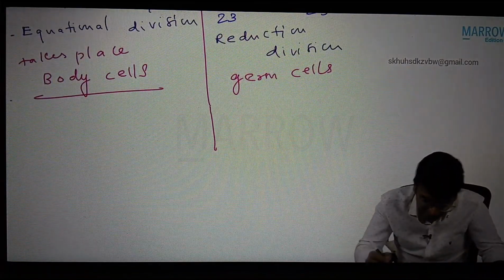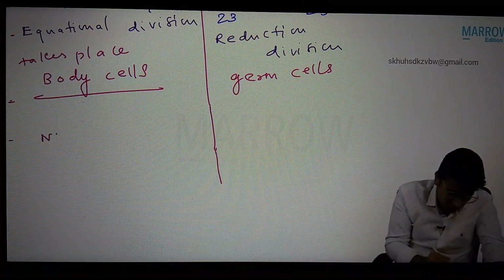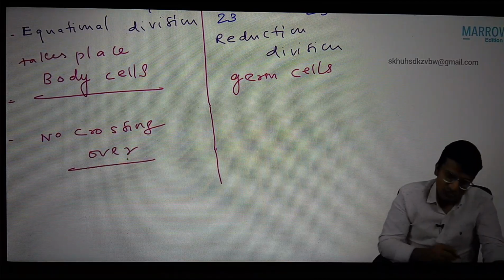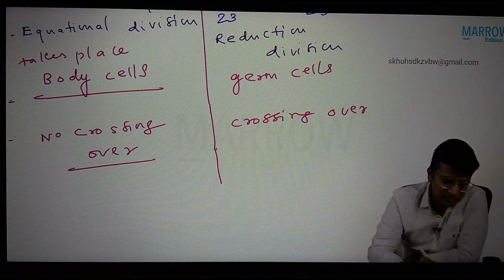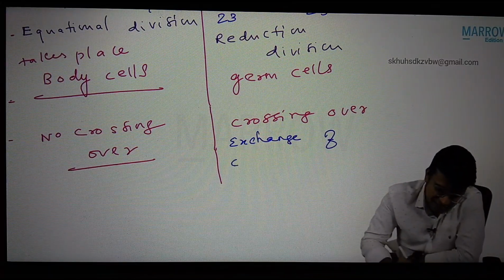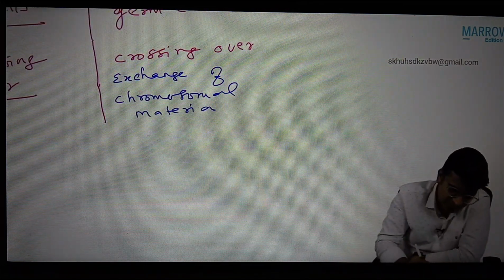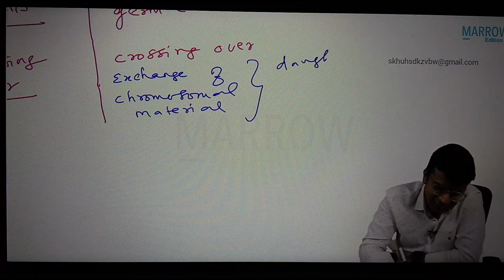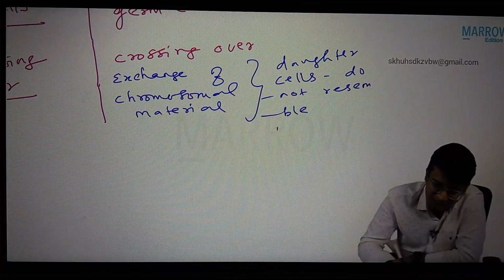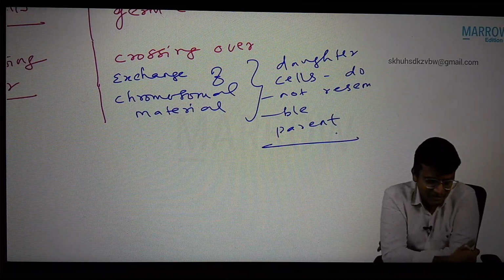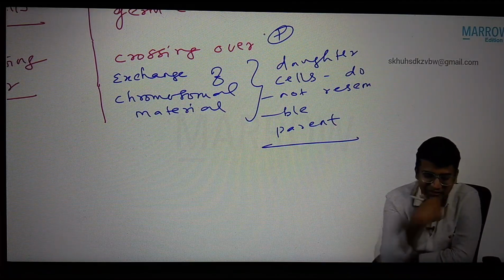Okay. Next. In mitosis, there is no crossing over. In meiosis, crossing over takes place. Crossing over means the exchange of chromosomal material. Because of crossing over, there is exchange of chromosomal material, so the daughter cells do not resemble the parent.